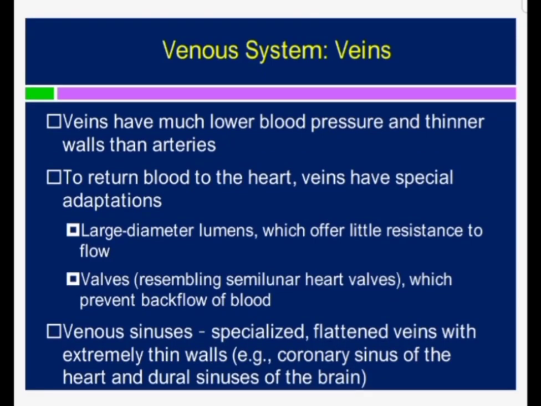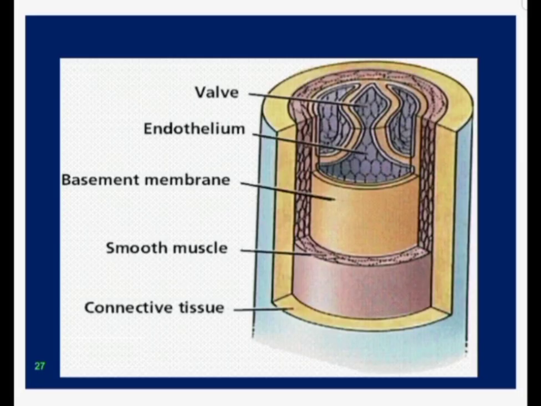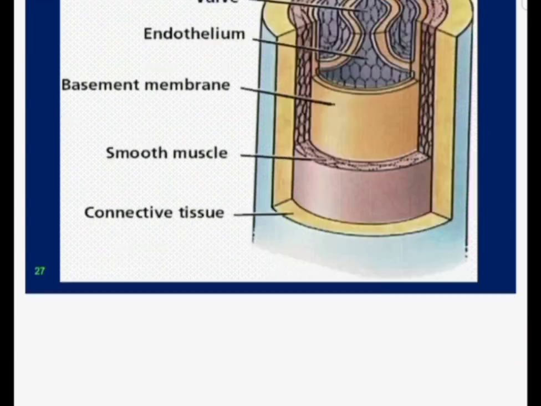Veins have much lower blood pressure and thinner walls than arteries. So this is the transverse section and the longitudinal section of a vein. You can see there are valves in the veins. The innermost layer is the endothelium, the simple squamous epithelium. Then the subendothelial connective tissue layer. There is an internal elastic lamina. Then we have the smooth muscle layer, and this smooth muscle is the tunica media. Then we have the connective tissue layer, or the adventitia. As I have told you, in the case of the veins, the tunica adventitia is much thicker as compared to the tunica media.